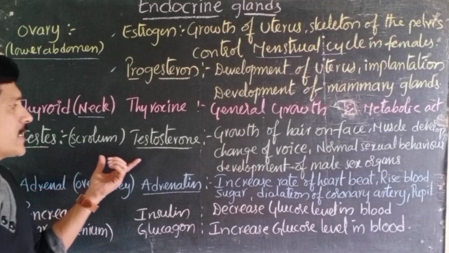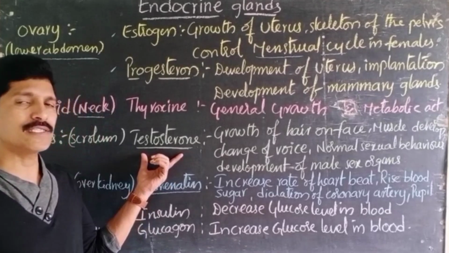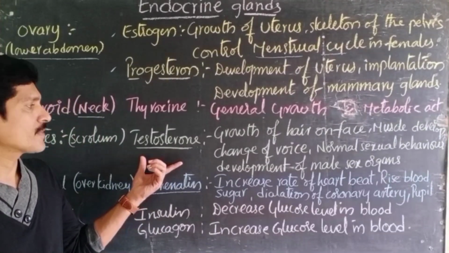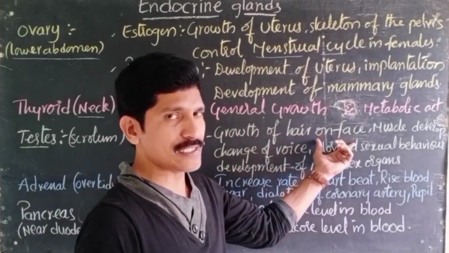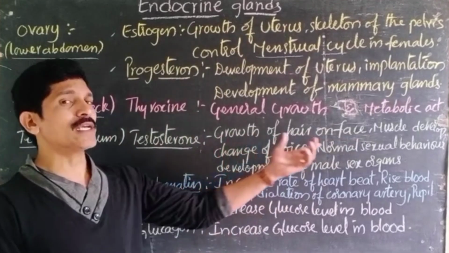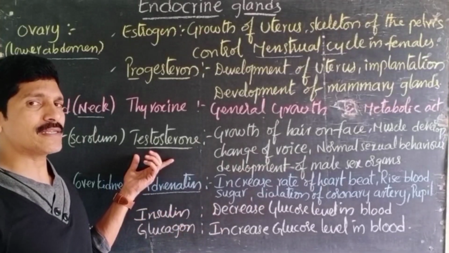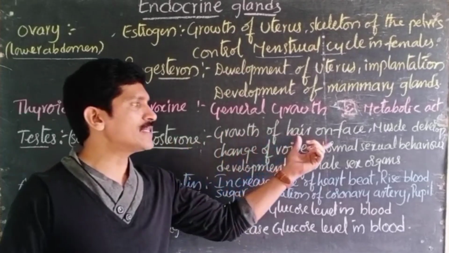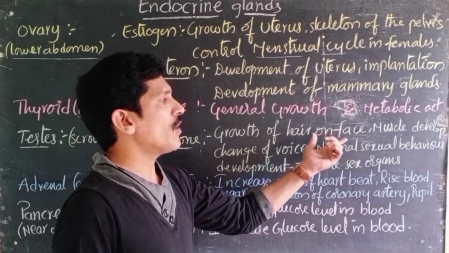The testes secrete a hormone called testosterone. Testosterone is generally called a male hormone. This male hormone helps in the growth of hair on the face. Generally this is called a secondary sexual character. This hormone brings the secondary sexual characters in males. One of them is the growth of hair on the face, like a mustache and beard.